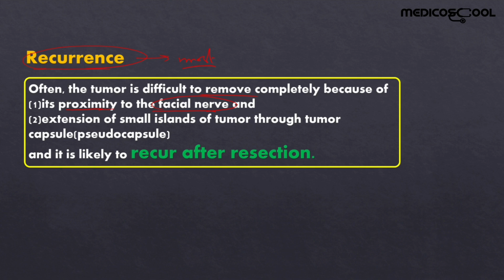And the second one is due to the pseudocapsule. Some small islands of the tumor may extend into the surrounding tissues, and they are very difficult to remove, and thus the recurrence occurs after the surgery. So it is likely to recur after resection.